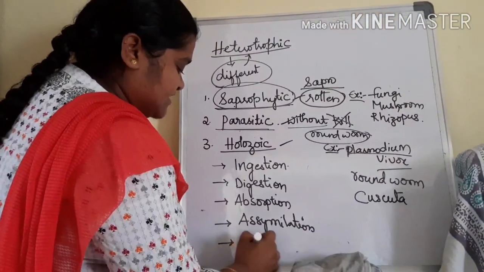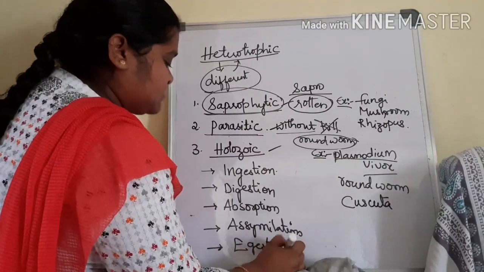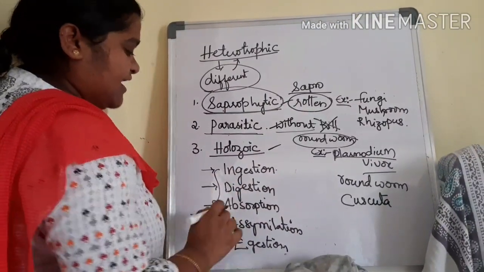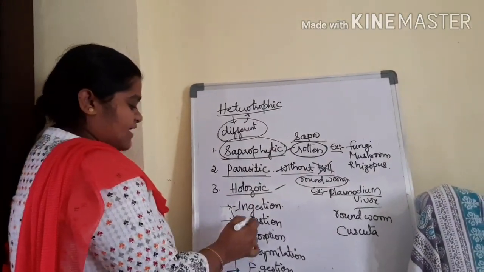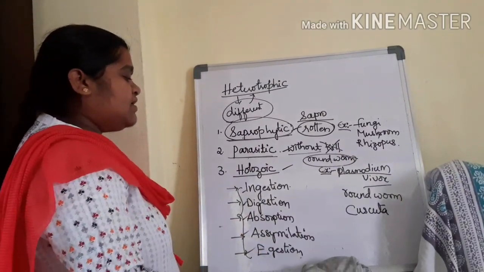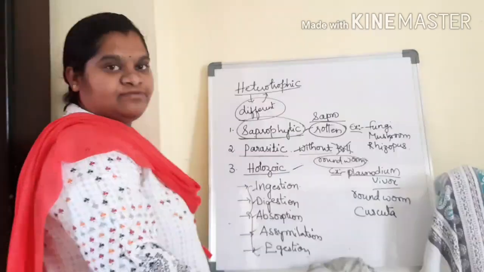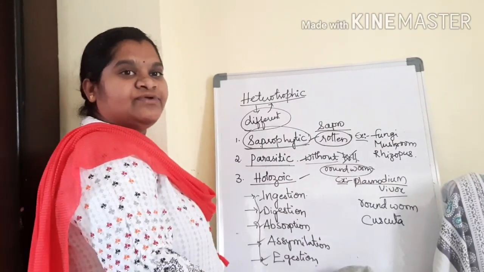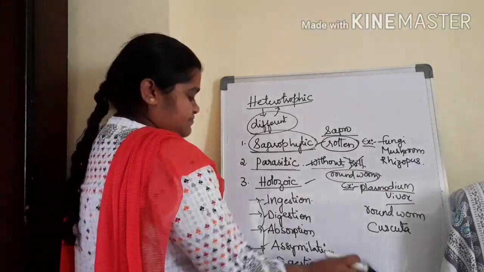Finally, defecation. So these are the five steps involved in holozoic nutrition: ingestion, digestion, absorption, assimilation and defecation. Later on we'll discuss these. First we discuss how the digestion process takes place in unicellular organisms called amoeba and paramecium.